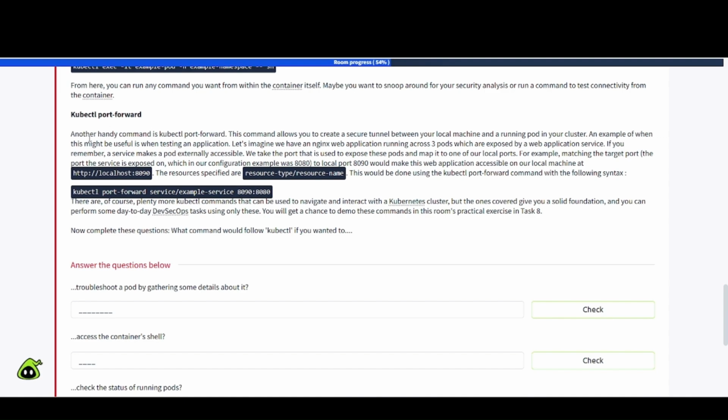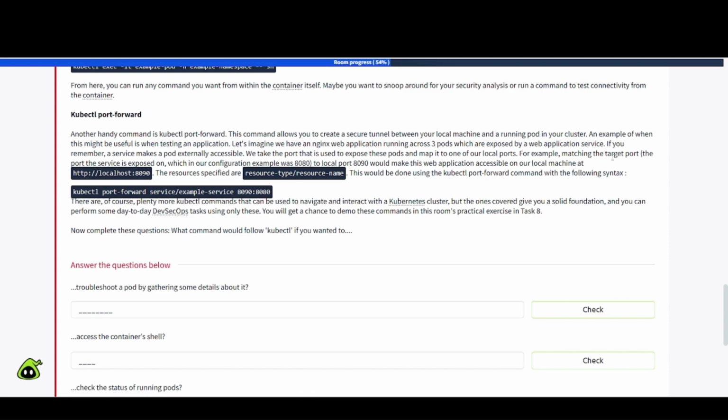kubectl port-forward. Another handy command is kubectl port-forward. This command allows you to create a secure tunnel between your local machine and a running pod in your cluster. An example of when this might be useful is when testing an application. Let's imagine we have an Nginx web application running across 3 pods, which are exposed by a web application service. If you remember, a service makes a pod externally accessible. We take the port that is used to expose these pods and map it to one of our local ports.